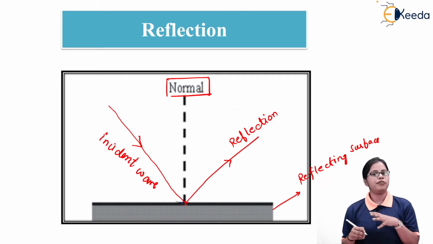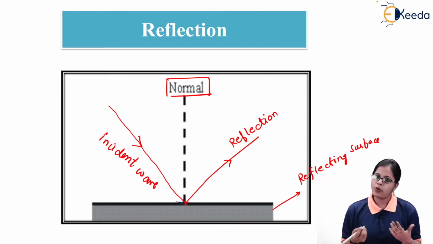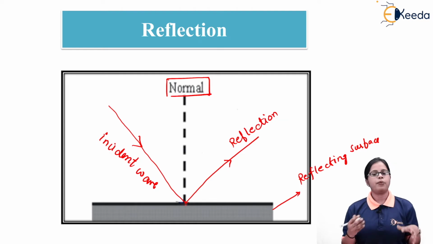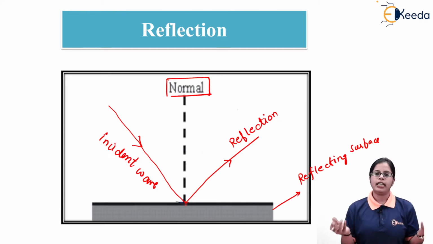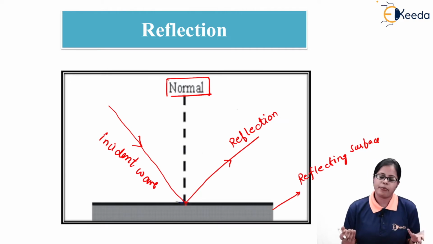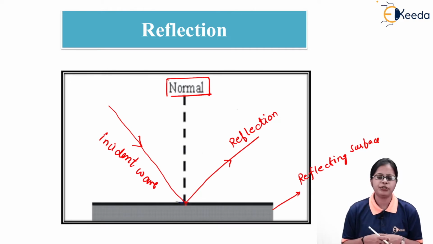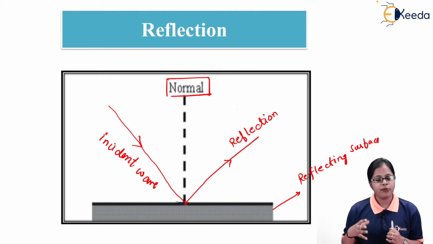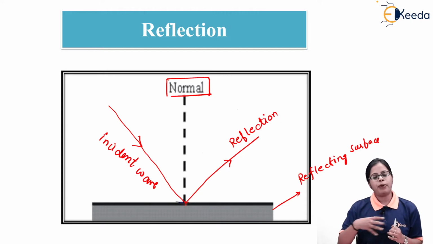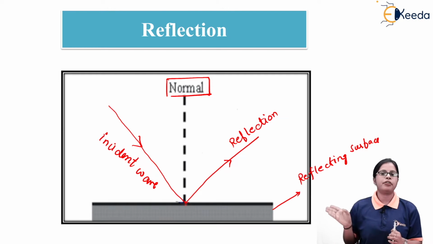So during reflection, we require only one medium, and we require a surface which should be a reflecting surface. For example, a polished surface can be considered a reflecting surface, but there are many surfaces, like transparent surfaces. In that case, the incident ray of light will experience partial reflection and partial transmission.